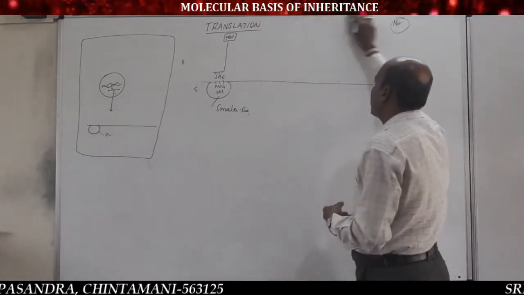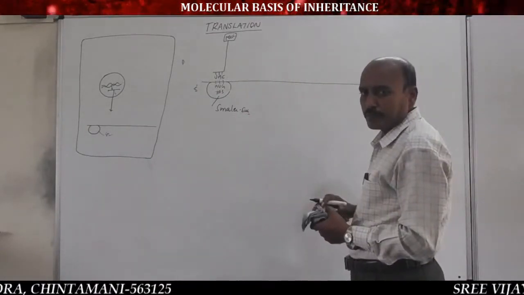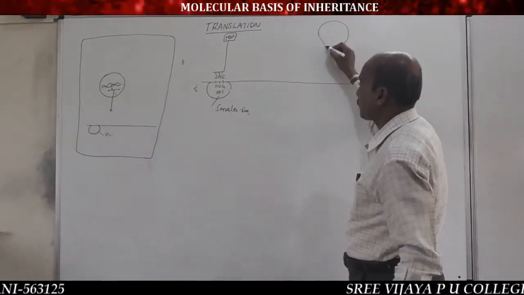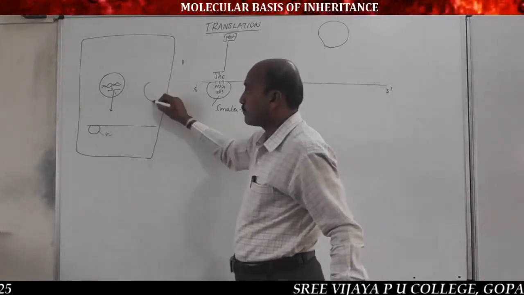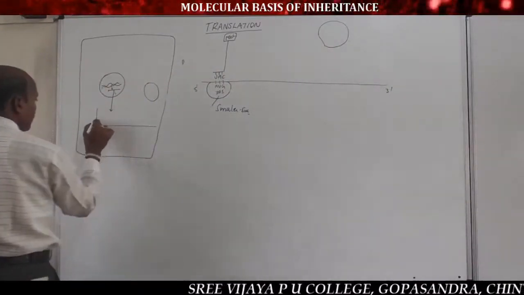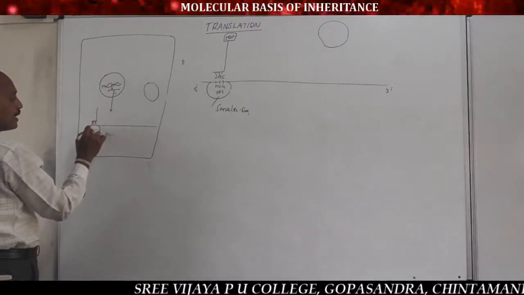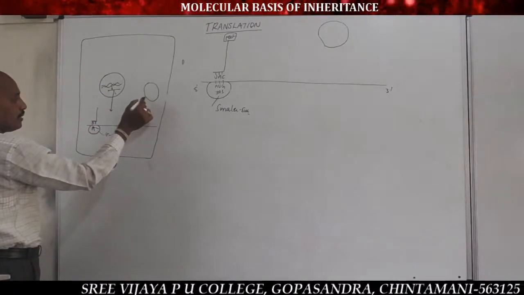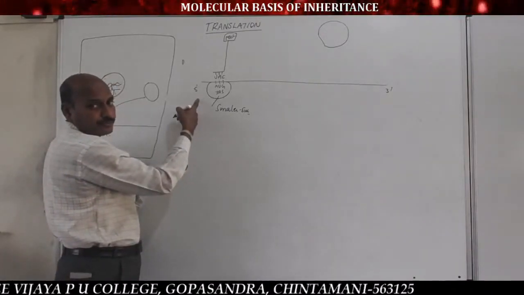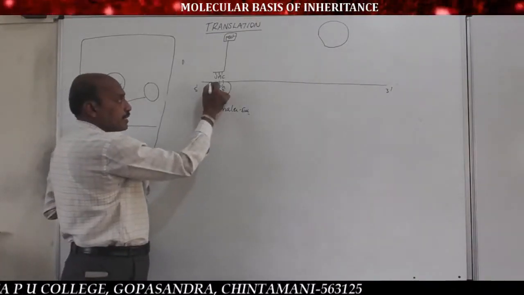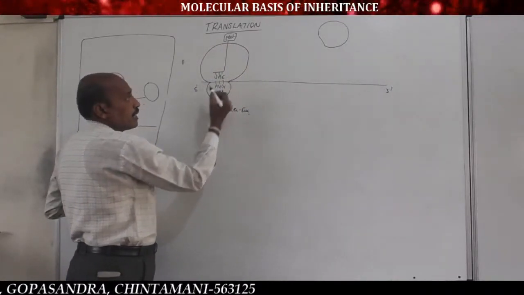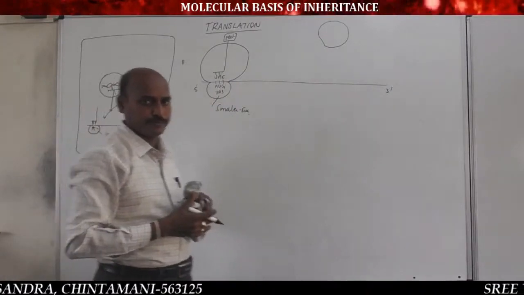And at the same time, remember the larger subunit of the ribosome is present in the cytoplasm of the cell. Listen here. The larger subunit moves to the smaller subunit and fuses with it to form an unfunctional ribosome.